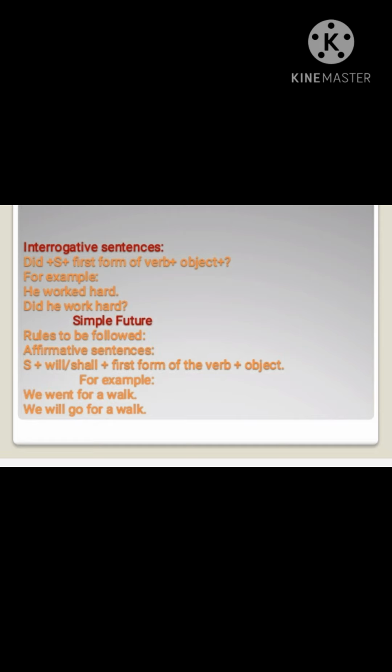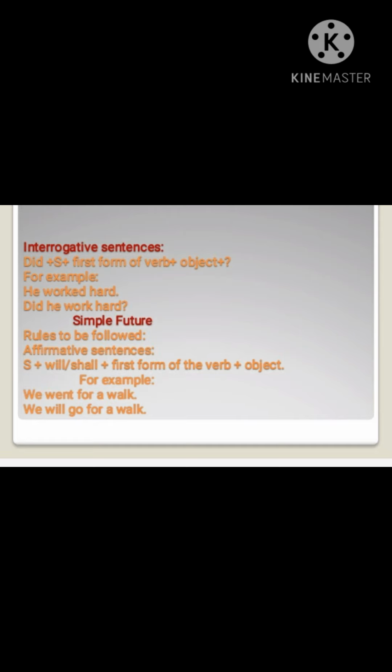Now next comes simple future tense. Again we have to follow some rules. For this, three kinds of sentences are there: affirmative, negative and interrogative. For affirmative sentences, first comes the subject, then will or shall, which we have to use according to singular and plural. Then comes the first form of the verb, then comes the object.